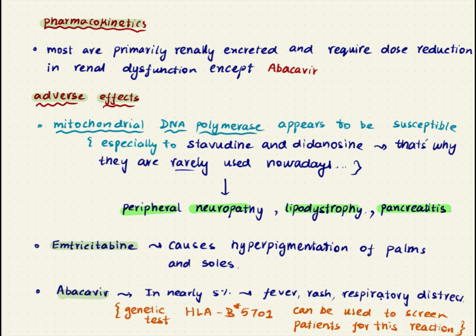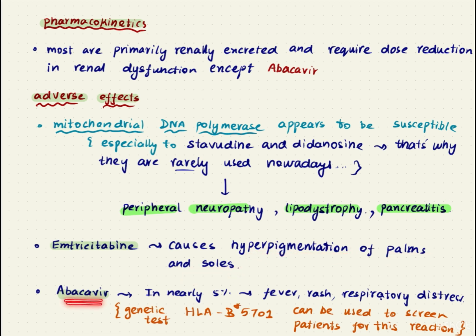These nucleoside reverse transcriptase inhibitors are not entirely selective to reverse transcriptase enzyme. Sometimes they also inhibit mitochondrial DNA polymerase, human mitochondrial DNA polymerase, especially stavudine and didanosine. That's why these two drugs are rarely used nowadays. And because they inhibit this enzyme, we can expect a few adverse effects like peripheral neuropathy, lipodystrophy, and pancreatitis in patients. Emtricitabine produces a very peculiar adverse effect. It causes hyperpigmentation of palms and soles. This looks quite peculiar, right?